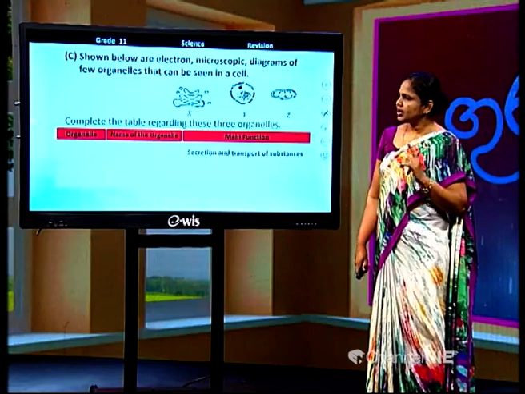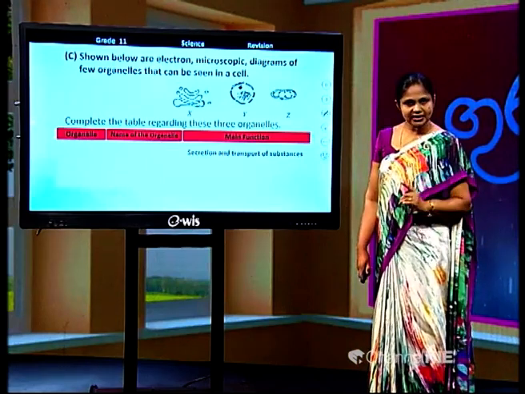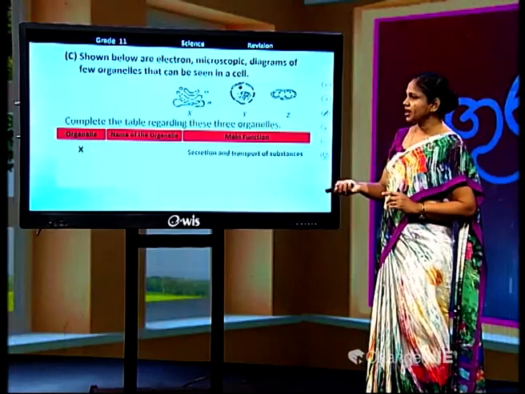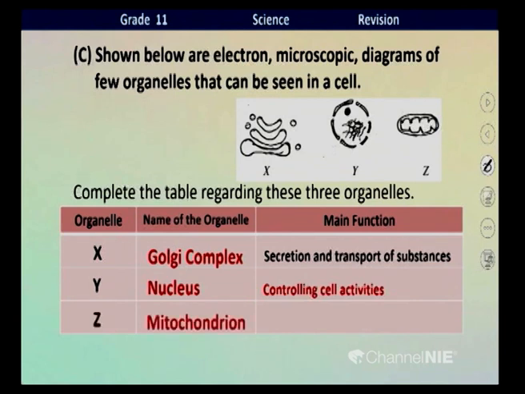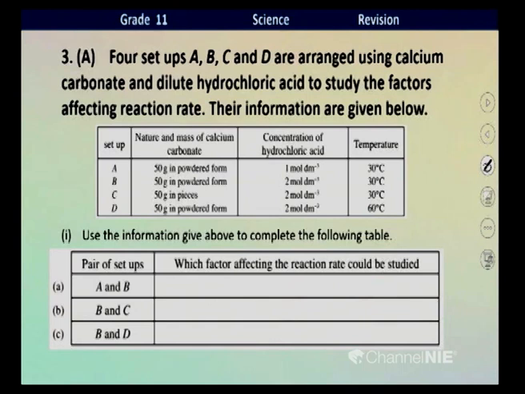The function of X organelle, Golgi complex, is given here. We will see one by one. X, what is the function? Secretion and transport of substances. Organelle is Golgi complex. Y, nucleus, what is the function? Controlling cellular activities. Z, mitochondrion, what is the function? Production of energy by cellular respiration. Cellular respiration. Okay.